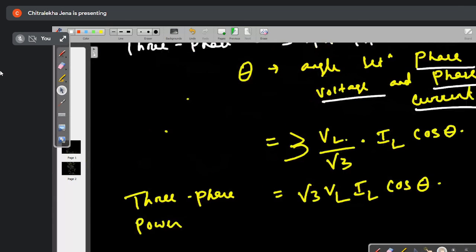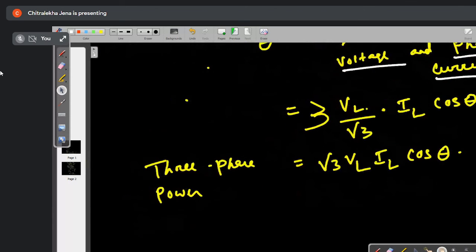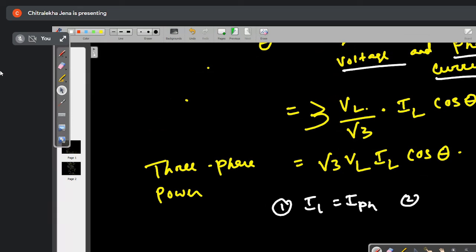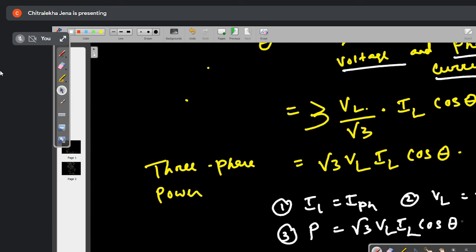What are the three conclusions? Tell me. I will write the three conclusions. One is phase current equals line current. Second one is VL equal to root 3 into V phase. What is your power? Power is equal to root 3 VL IL cos theta, where theta is the angle between what? Phase voltage and phase current.